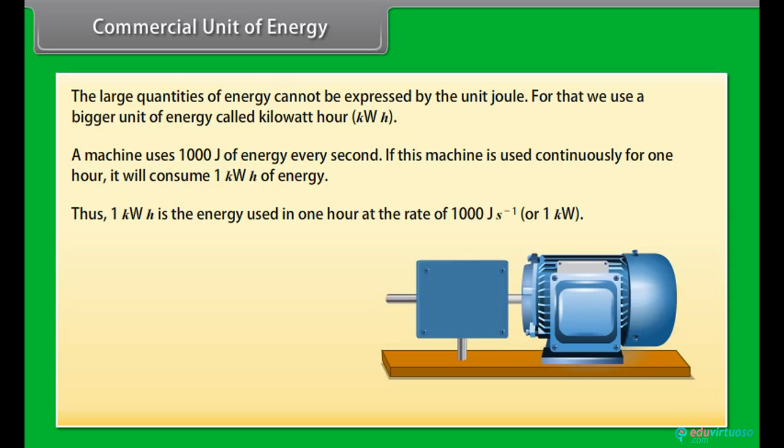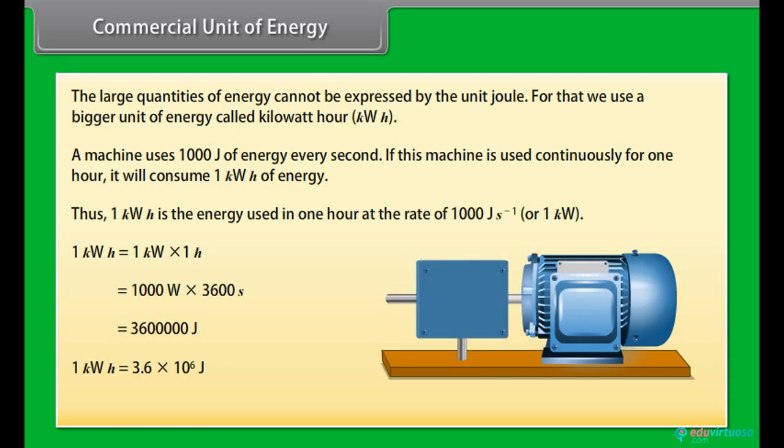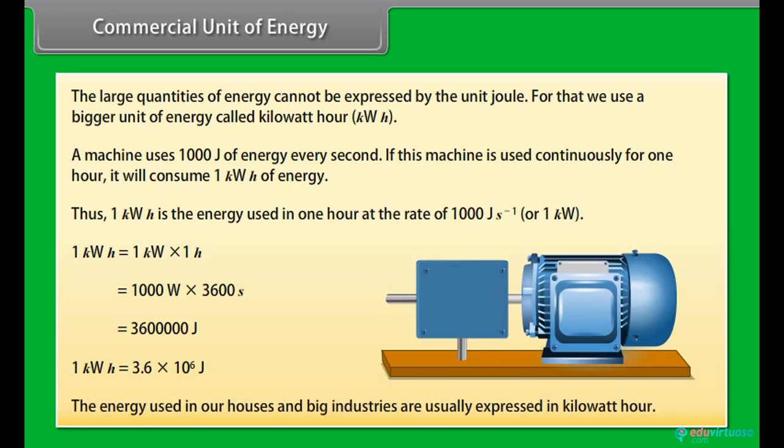So, 1 kilowatt hour is equal to 1 kilowatt into 1 hour, which is equal to 1000 watt into 3600 second, which is equal to 36 lakh joule. 1 kilowatt hour is equal to 3.6 into 10 raised to the power 6 joule. The energy used in our houses and big industries is usually expressed in kilowatt hour.